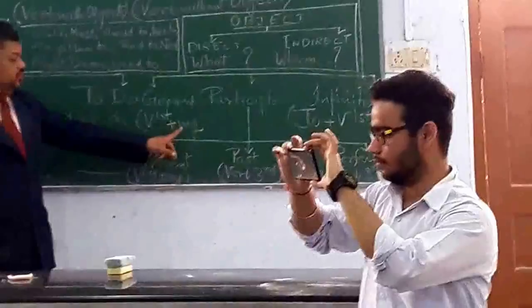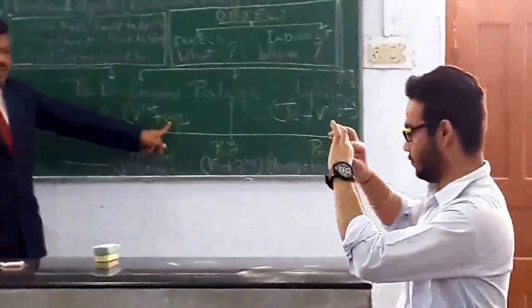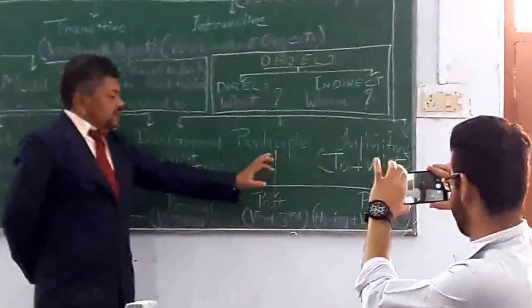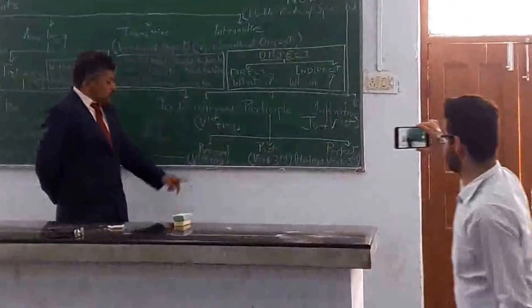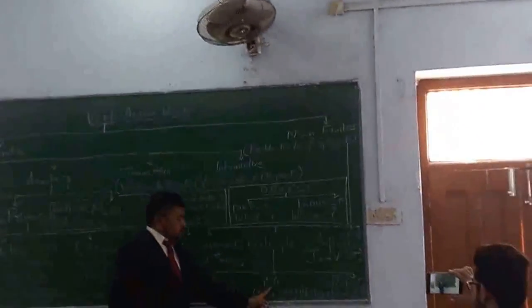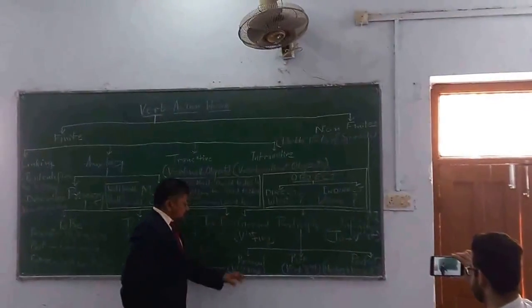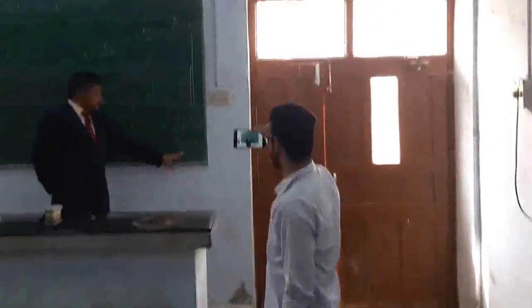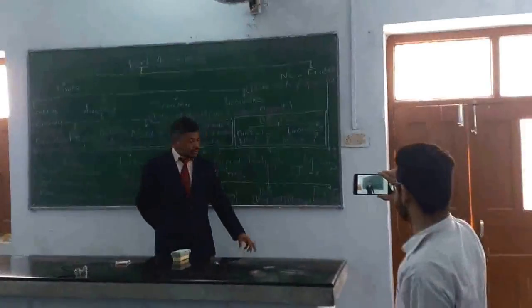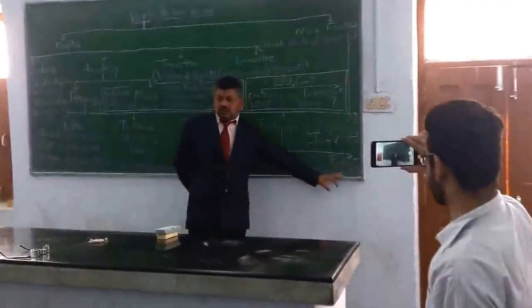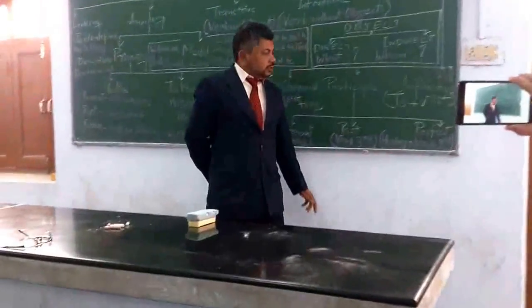Gerund is verb first form plus ing. Participle can further be categorized into three subdivisions: present participle, past participle and perfect participle. Present participle is again verb first plus ing, whereas past participle is the third form of the verb, and perfect participle is constituted by having plus third form of the verb.